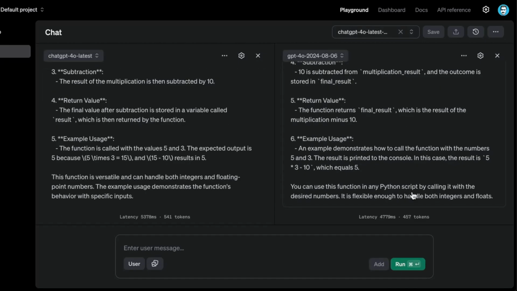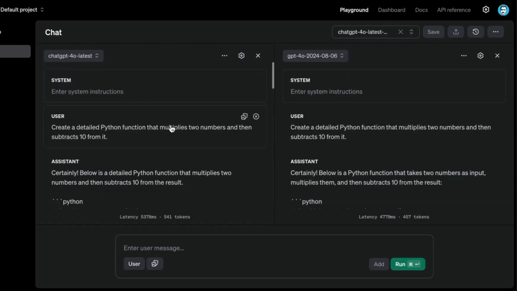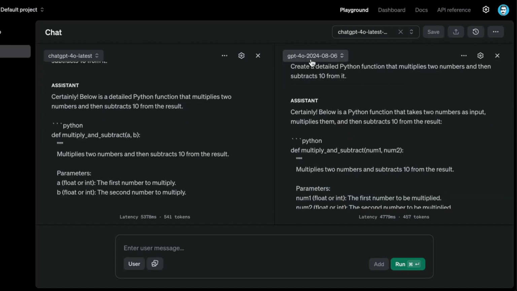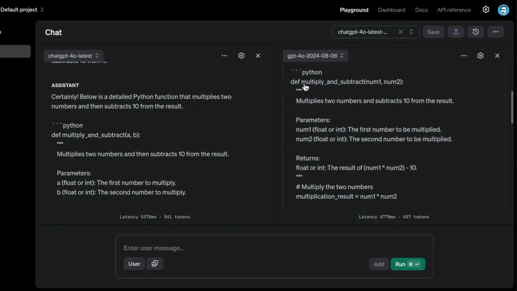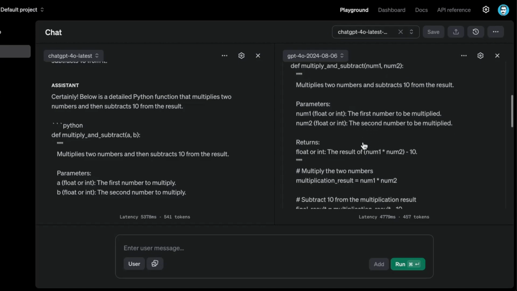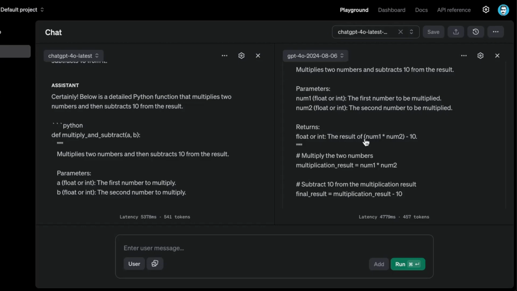Again, we see that this one is a bit faster than ChatGPT-4o latest, and the number of tokens is roughly the same, but let's look at the actual output. Let's start with the GPT-4o 2024 here. Okay, we see this function. It says define multiply and subtract with num1, num2. Then it has some comments and a parameter. This code looks good.